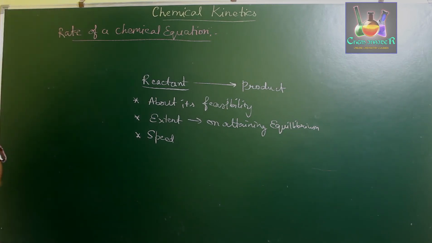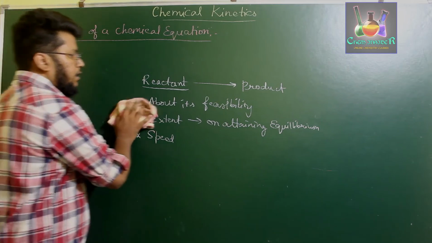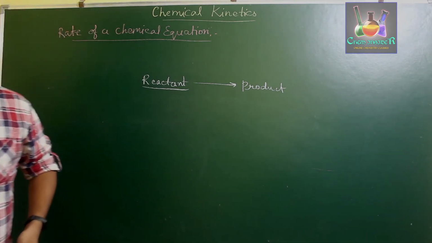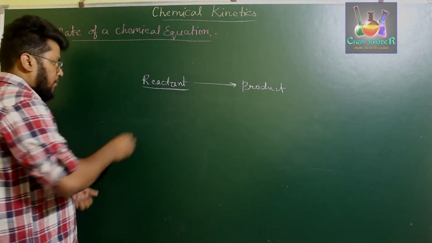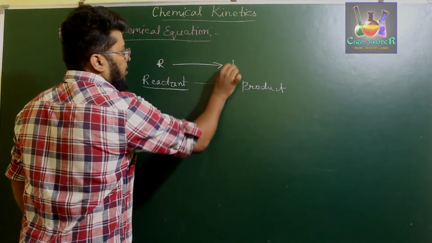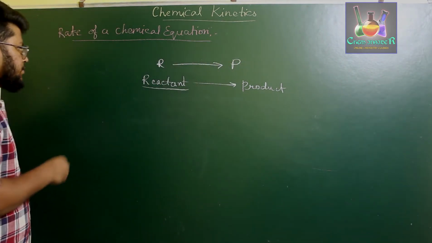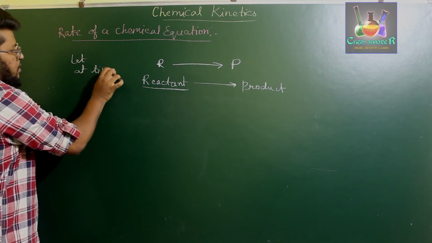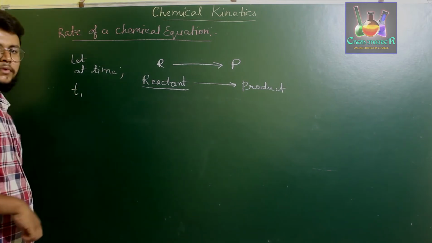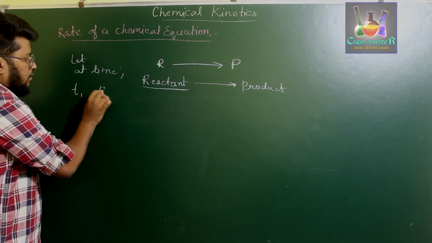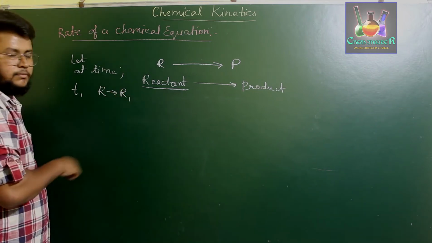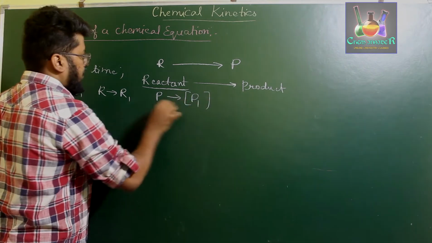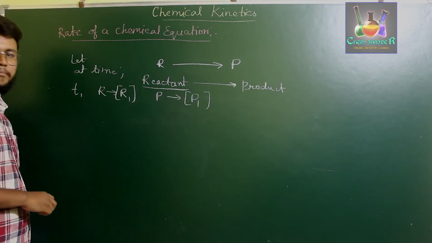Let us consider a hypothetical reaction of a reactant forming a product. Let us take a simple equation where reactant R is converted to a product P. Let at time t1, the concentration of R be [R1] and the concentration of P be [P1], the molar concentration, written in square brackets.